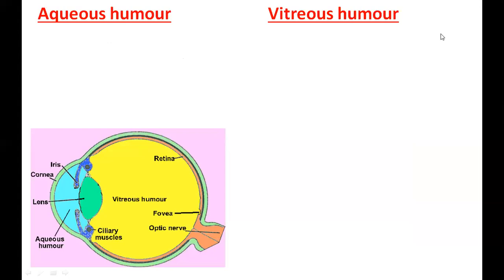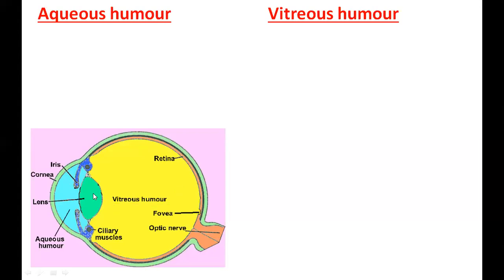Okay. Then the final 2 parts. Aqueous humor, vitreous humor. So very easily you can remember, in front of the lens A, in behind the lens V, A, V, A in front. In the alphabet also A is front, V is behind. So in front of the lens, in here in light green they have given, that is the aqueous humor, and behind the lens you have the vitreous humor. Some people pronounce it differently, whatever. Okay, you write it correctly.